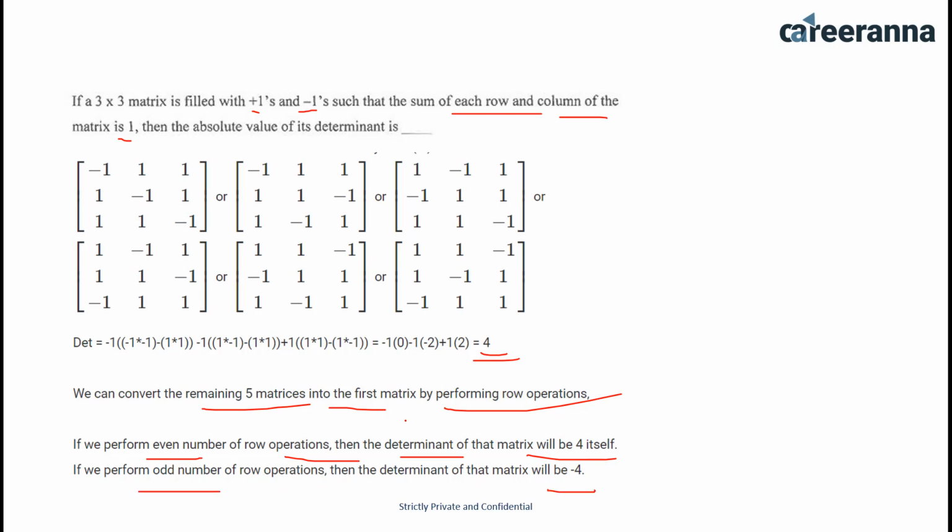So I have to find the absolute value of the determinant. The absolute value of the determinant would be 4. Very easy question. You just have to understand this point, that in every row and every column there would be 2 plus 1s and a single minus 1.